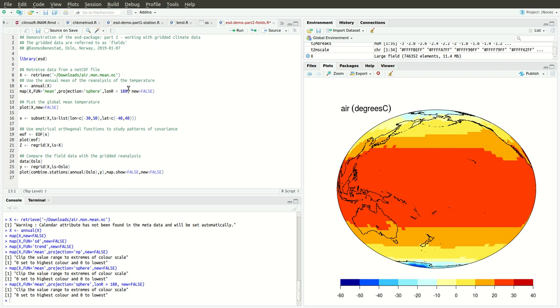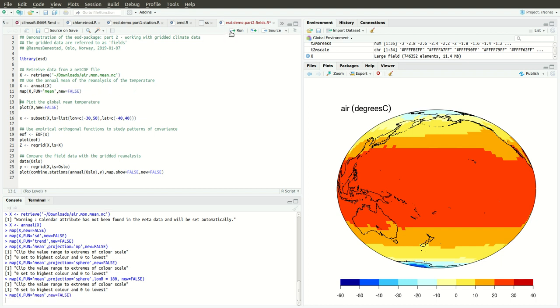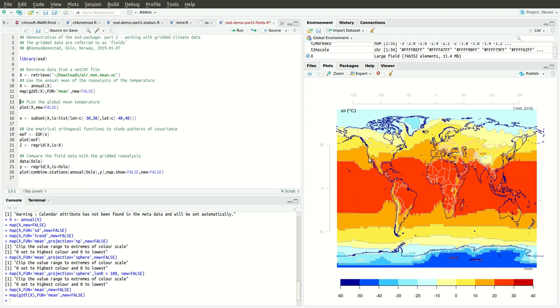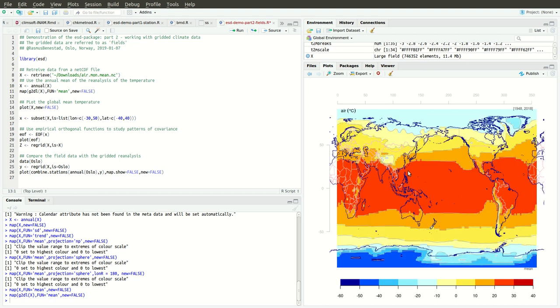Or if we have just the ordinary function here, and just show this is the original, then we can have GDL, so that's Greenwich to dateline, so that swaps between the different ways of starting from the Greenwich or from the dateline.